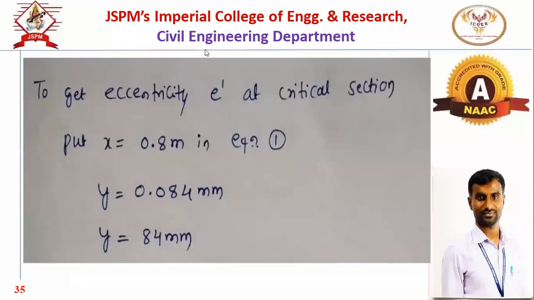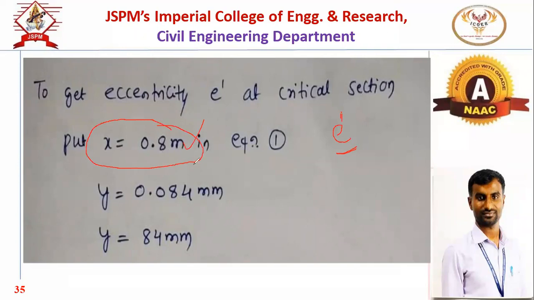Then to get the eccentricity at critical section. What is our ultimate aim? We have to find out the eccentricity at critical section. And what is the location of critical section? Why have we considered x as 0.8 meter?